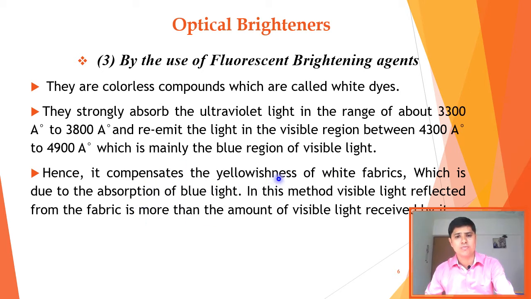In this method, the visible light reflected from the fabric is more than the amount of visible light received by it.